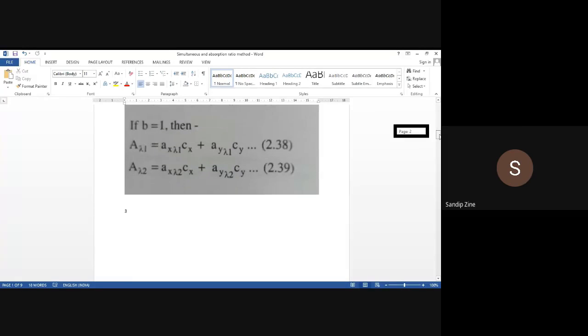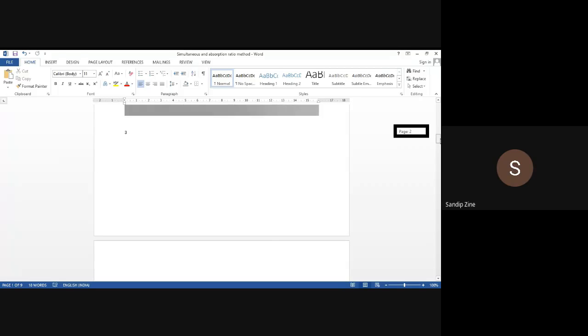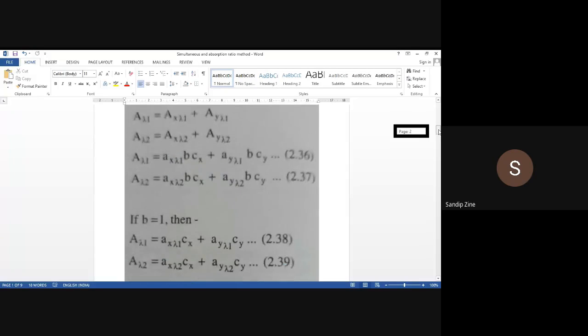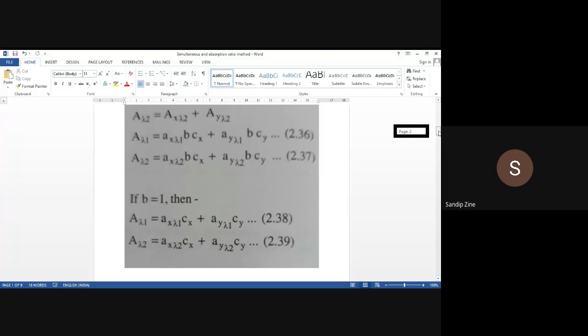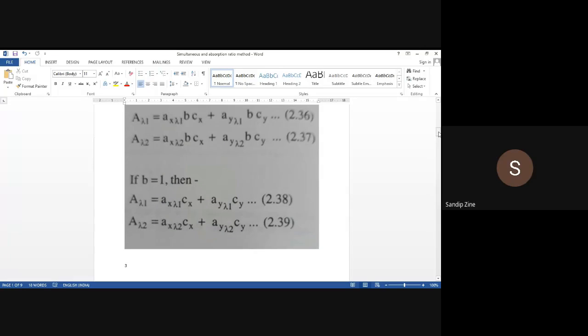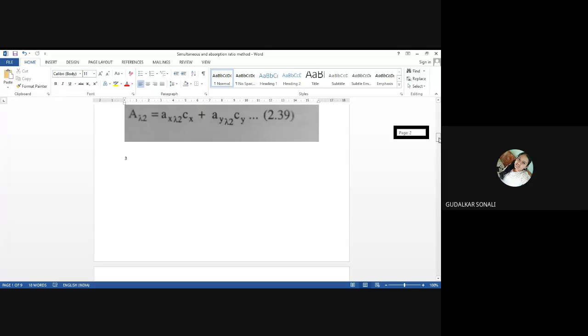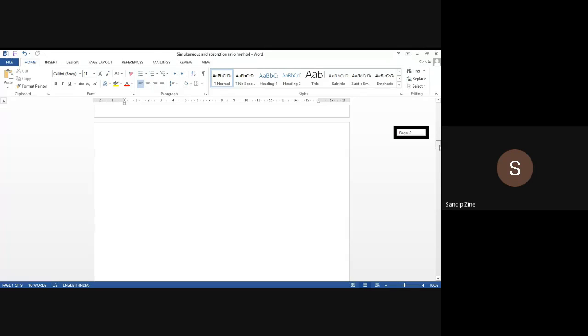Yes, Sonali is there. Yes, sir. Did you get this flow of the simultaneous equation method? Are you writing in your book, or are you just trying to understand this? Sir, I'm writing. Okay, good.